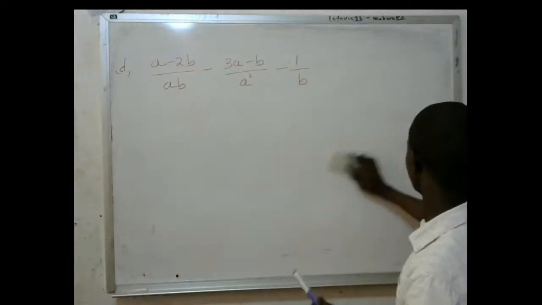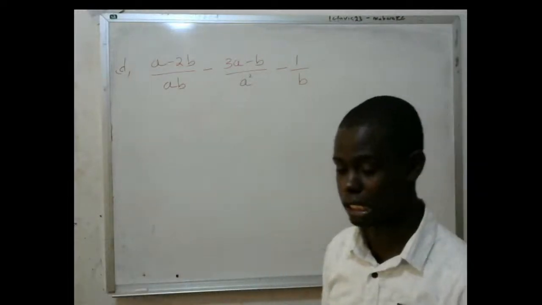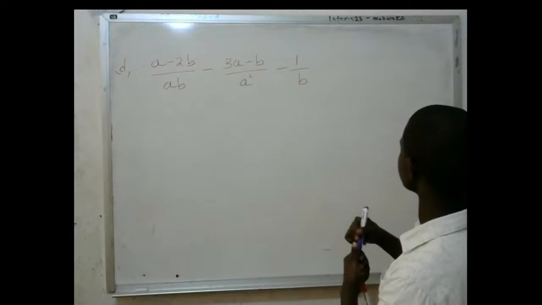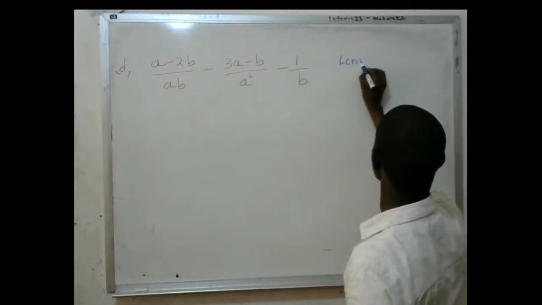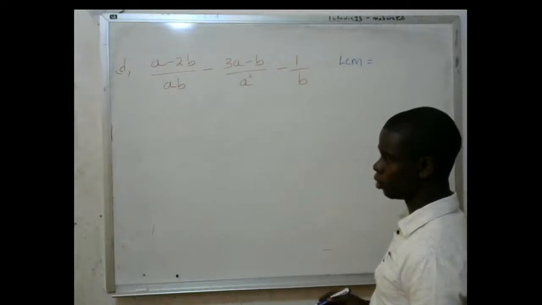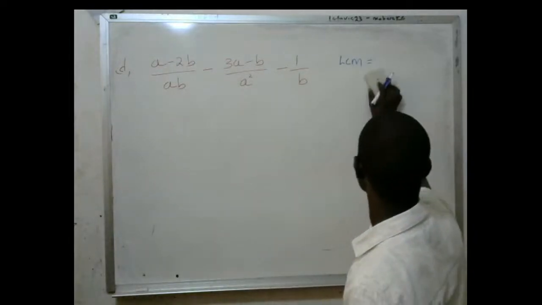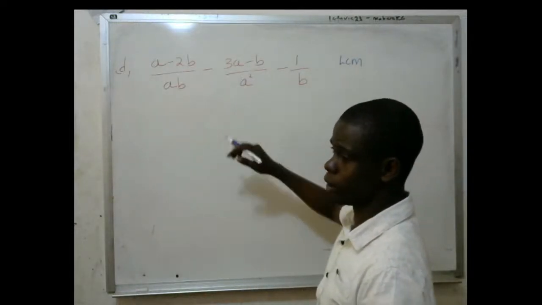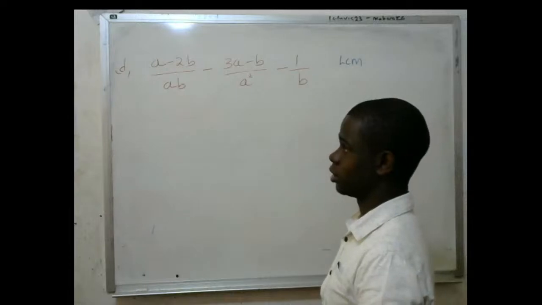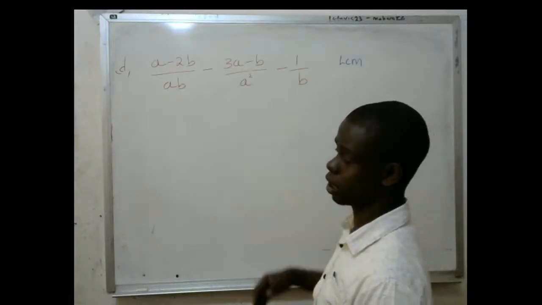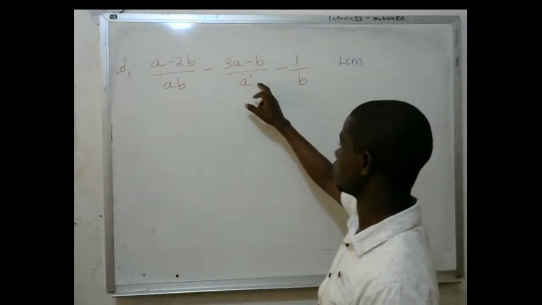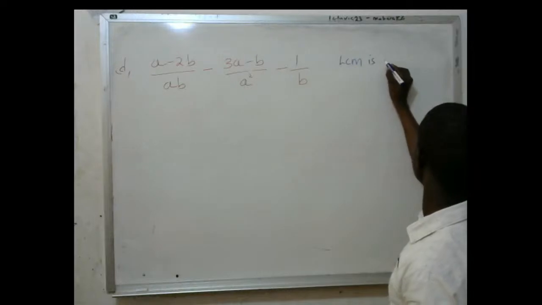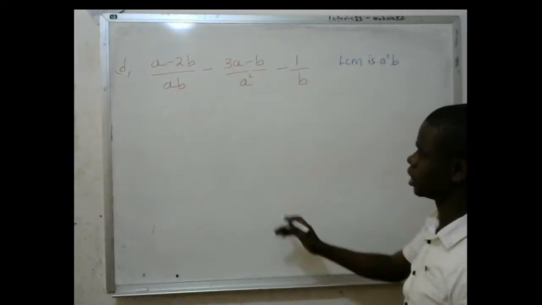So what you're going to do is to first of all identify the LCM of these denominators. The LCM is, you look at which one has the highest factor, or the biggest degree. So it is this one, A squared, and there is also B. So the LCM is A squared B. This is the LCM of this.